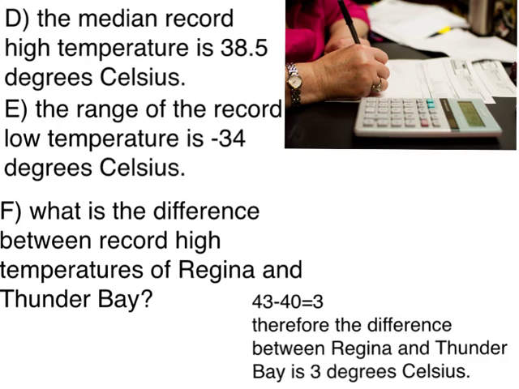For F, it said make up your own problem about these temperatures and then solve your problem. We just said what is the difference between the record high temperatures of Regina and Thunder Bay. Since Regina was 43 and Thunder Bay was 40, we just said 43 minus 40, and the difference was positive 3 degrees Celsius. As you can see right there, it says therefore the difference between Regina and Thunder Bay is 3 degrees Celsius.